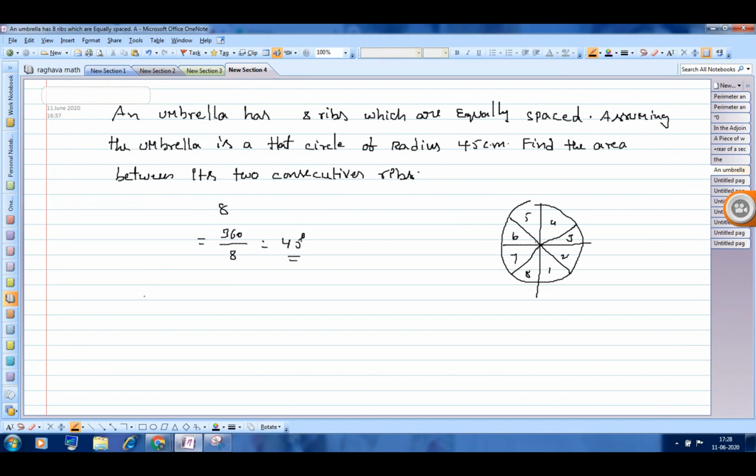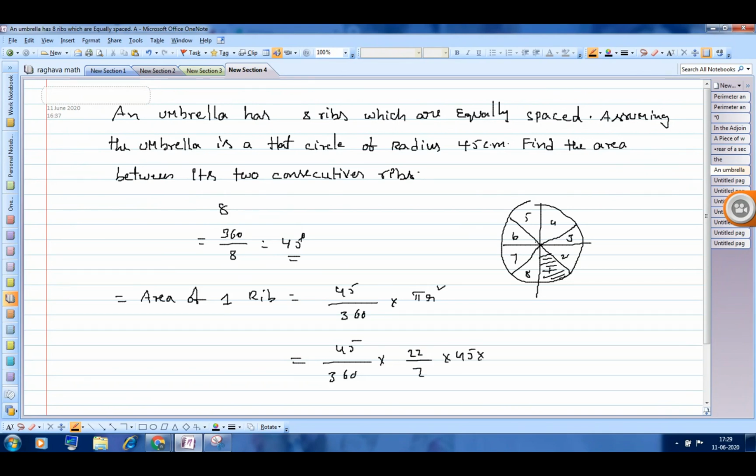So the area between two consecutive ribs is the area of one arc. He is asking the area between two consecutive ribs only. That is 45 by 360 into pi r square. Find the value and let me know what the answer is. Give the approximate value.